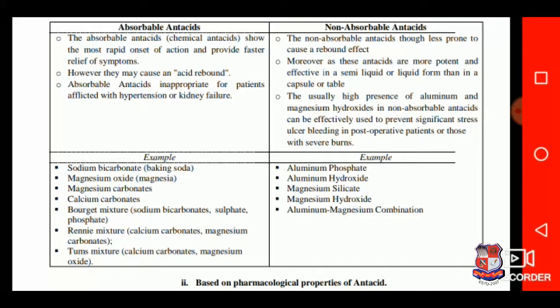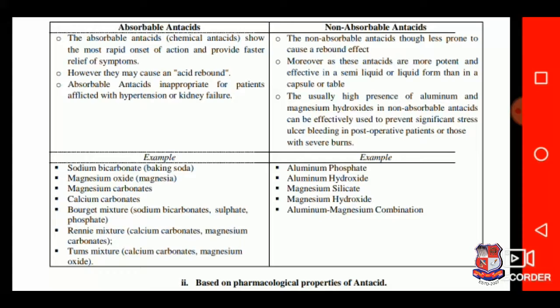Absorbable antacids show the most rapid onset of action and provide faster relief of symptoms. However, they may cause an acid rebound. Absorbable antacids are inappropriate for patients afflicted with hypertension or kidney failure.